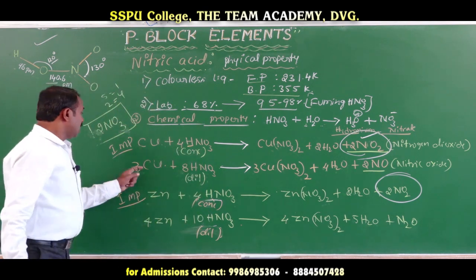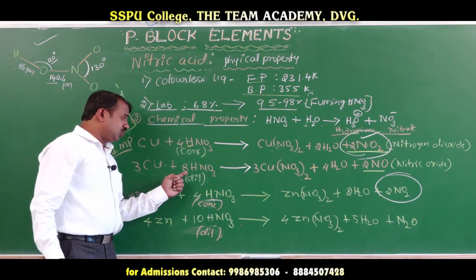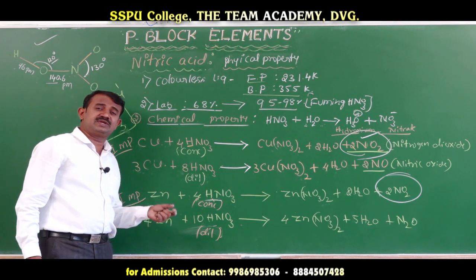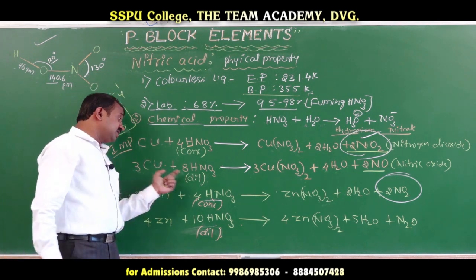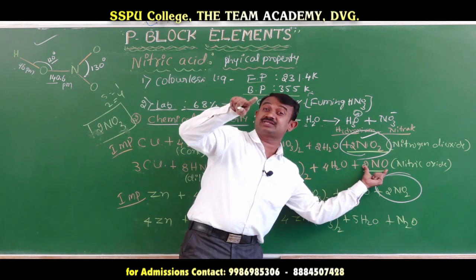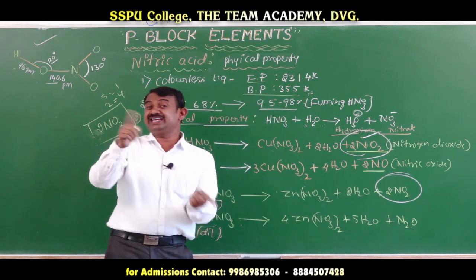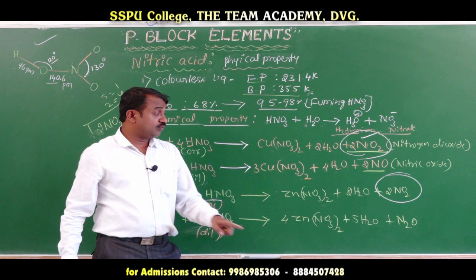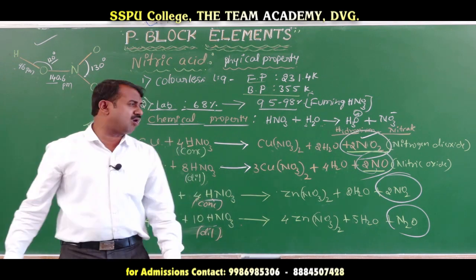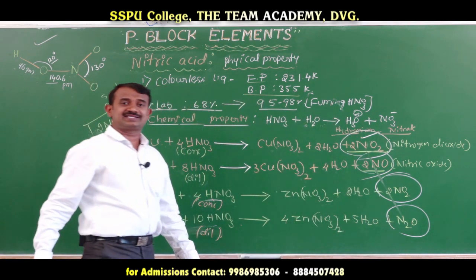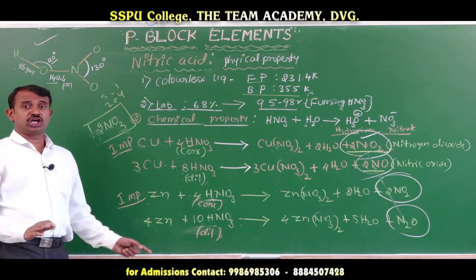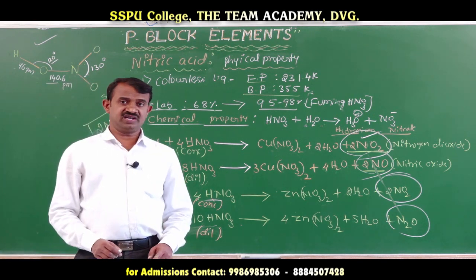Coming to here, zinc and copper reacting with concentrated nitric acid give nitrogen dioxide. When copper reacts with dilute nitric acid, you will get nitric oxide. When zinc reacts with dilute nitric acid, it forms dinitrogen oxide. These are all the gases released when copper and zinc react with dilute as well as concentrated nitric acid.